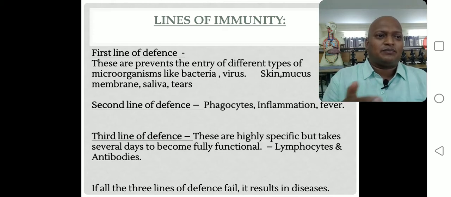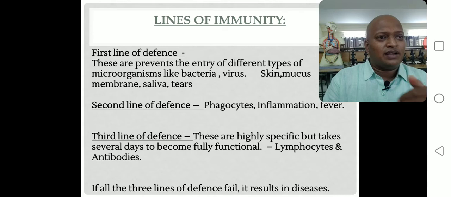First layer, second layer, third layer, right? Whenever opponents, enemies come, first they have to clear the first, second, third and fourth layers, whatever layers are arranged, and finally they enter into the middle region, where the main important people, the king and ministers, are.